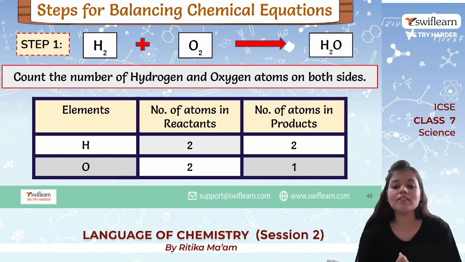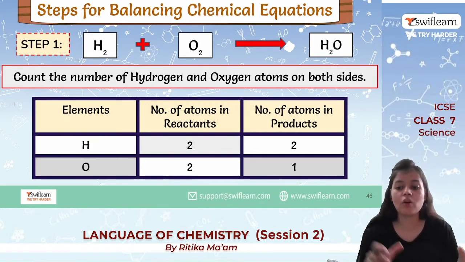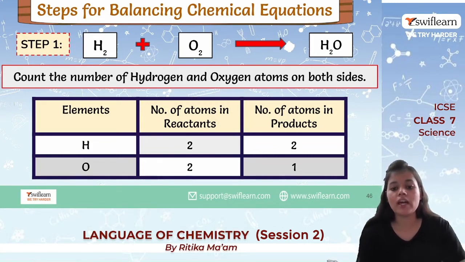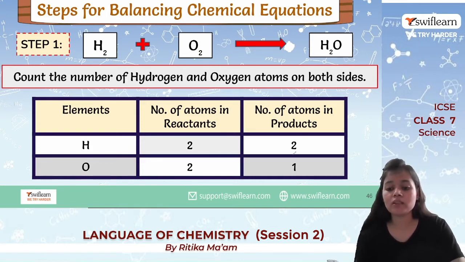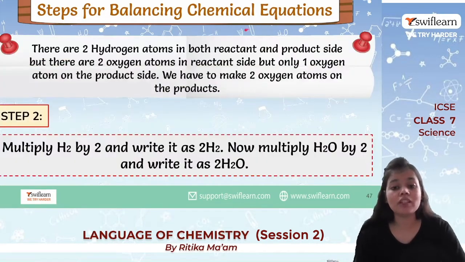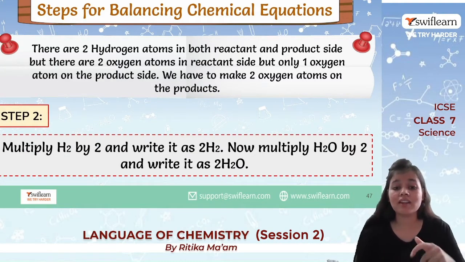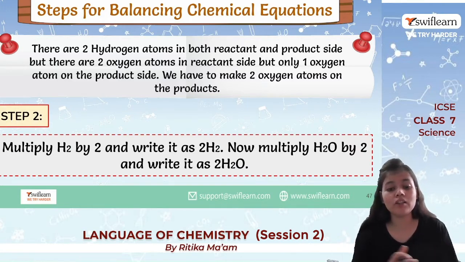Okay, now we need to balance it. So what are the steps to balance any chemical equation? First of all, count the number of hydrogen and oxygen atoms on both the sides. Now talking about reactant, here we have 2 atoms of hydrogen, oxygen we have 2 atoms. And talking about the product side, hydrogen obviously we have 2 atoms, but in oxygen we have 1. So it is not balanced and we need to balance it. Now there are 2 hydrogen both in reactant and product, so there is no need to touch that. But about oxygen, there are 2 on reactant but only 1 on the product side.